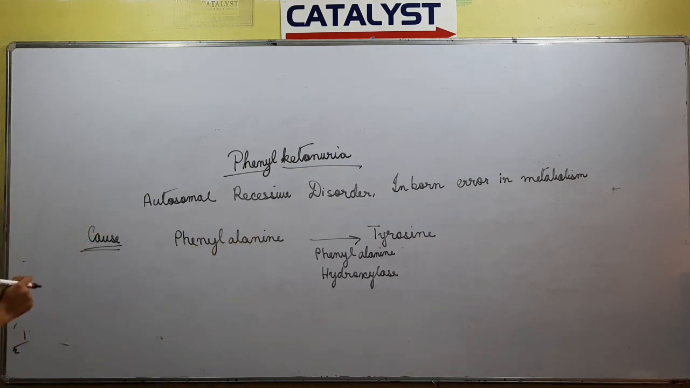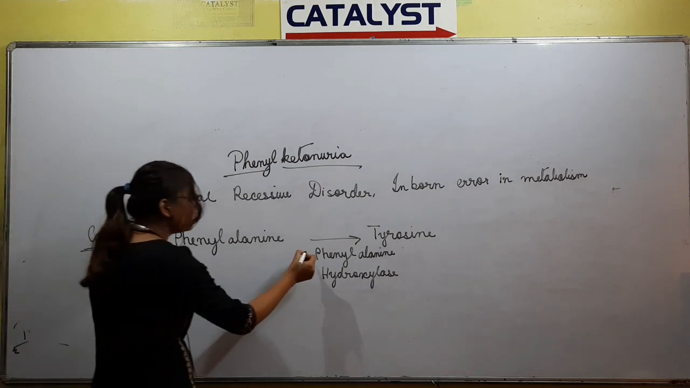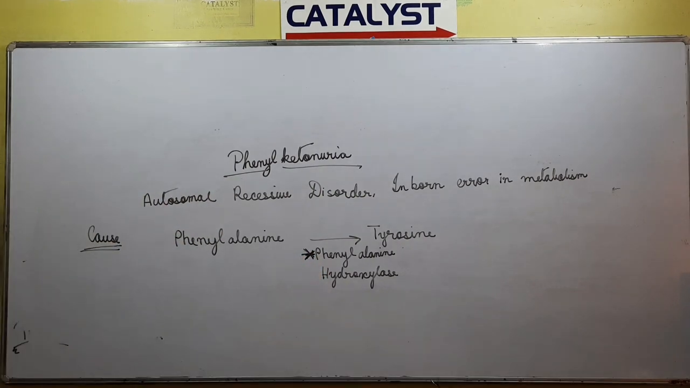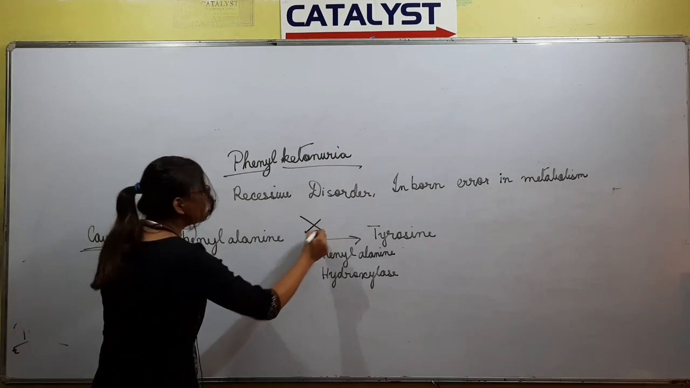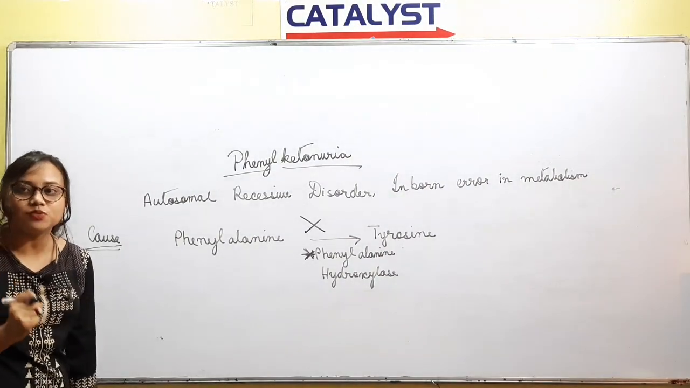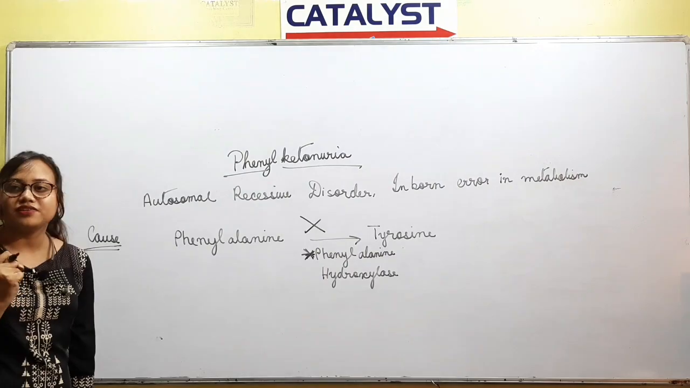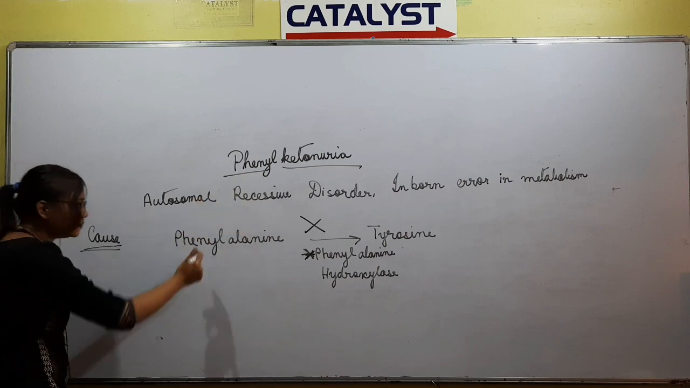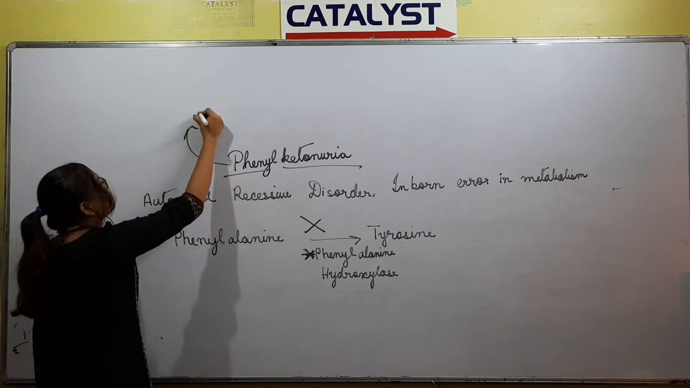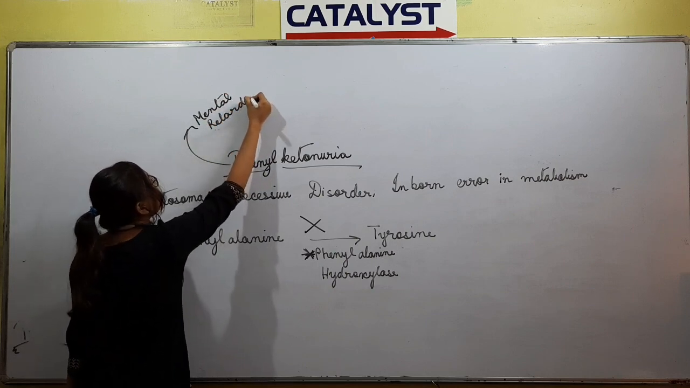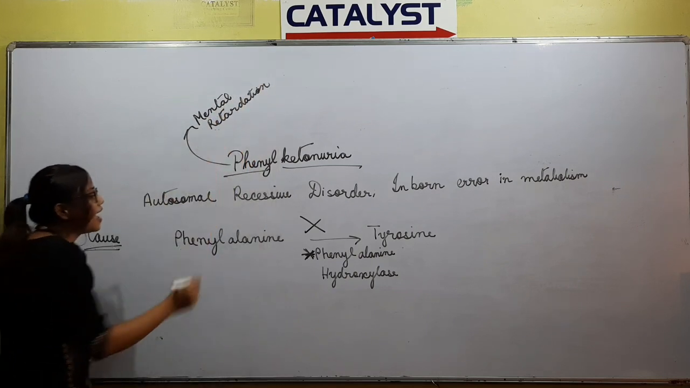Due to the presence of the recessive gene, this enzyme is not synthesized in our body. As a result, phenylalanine does not change to tyrosine. Since it does not change, phenylalanine accumulates in the brain, which results in mental retardation. This is the simple phenomenon under phenylketonuria. The main symptom is mental retardation, because phenylalanine accumulates in the brain.